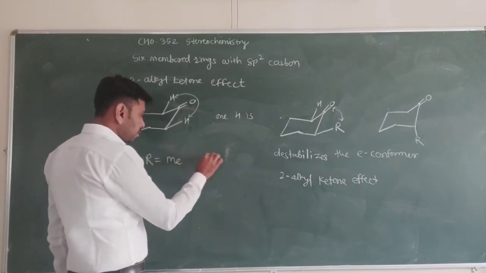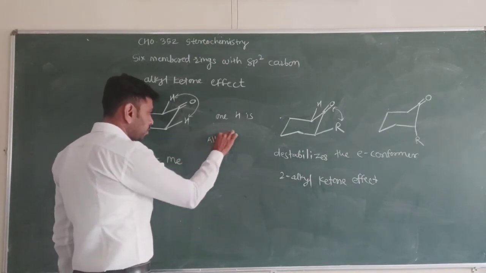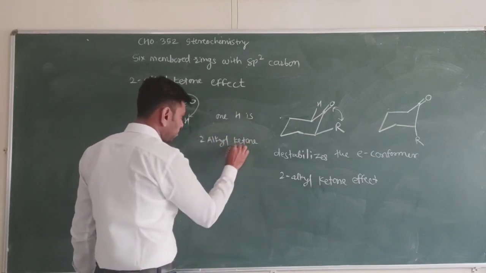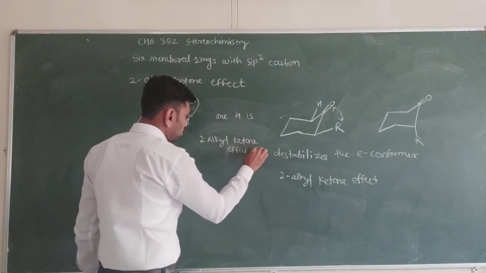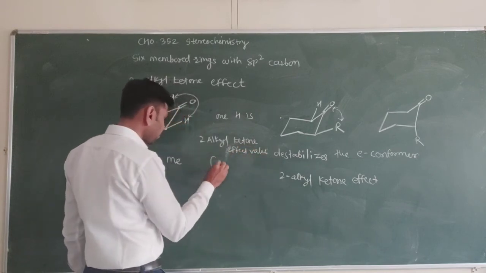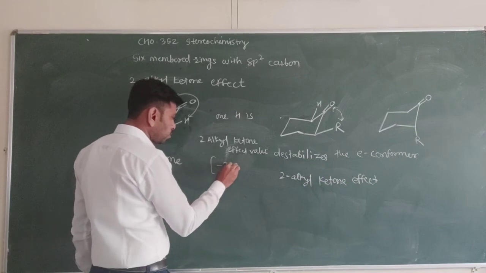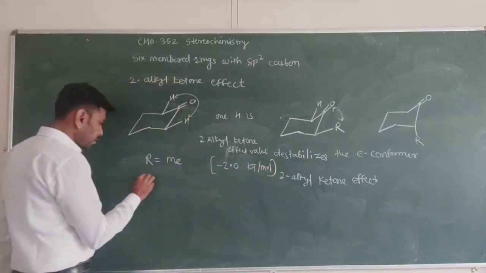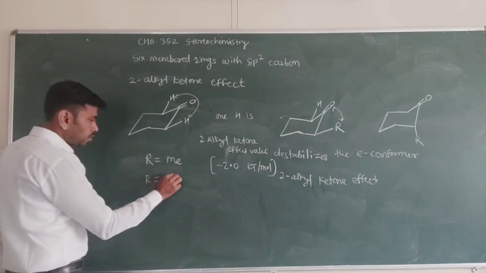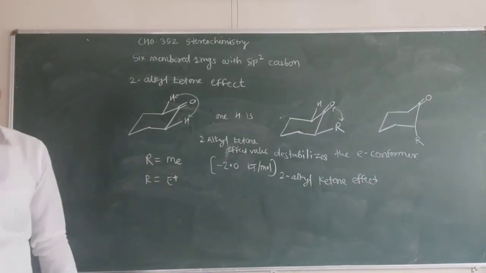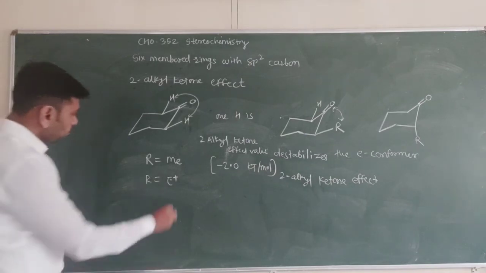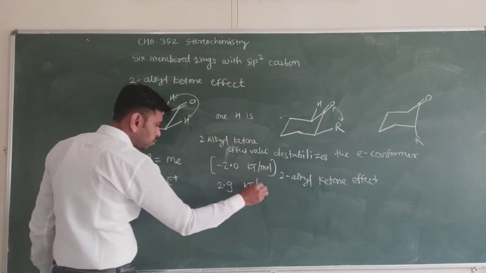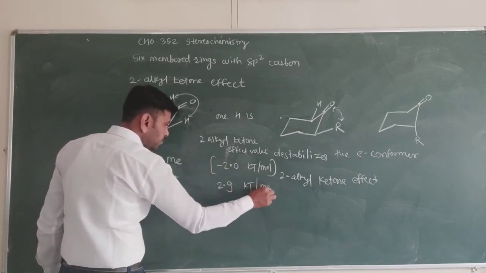If we see the 2-alkyl ketone effect value, it is observed that it is very near 0 kilojoule per mole when R is methyl. When R is an ethyl group, the value of the 2-alkyl ketone effect is about 2.9 kilojoule per mole.